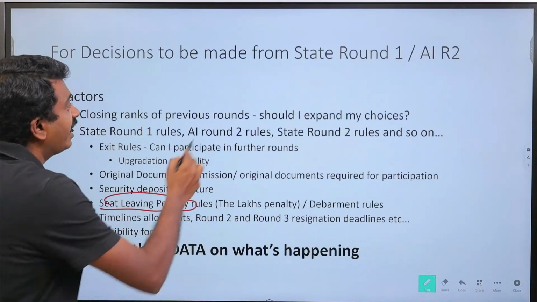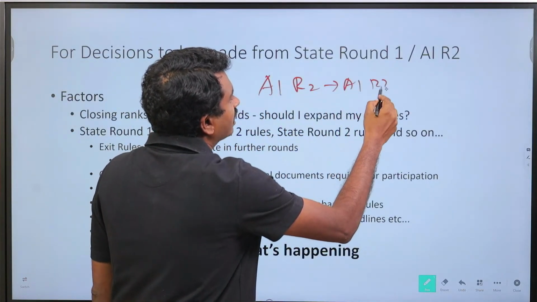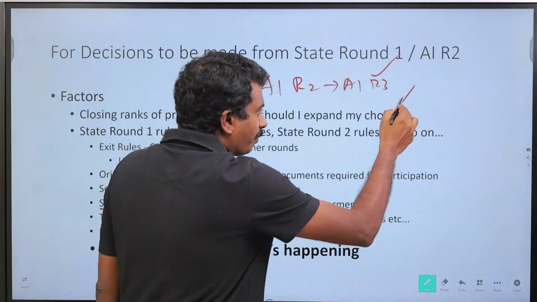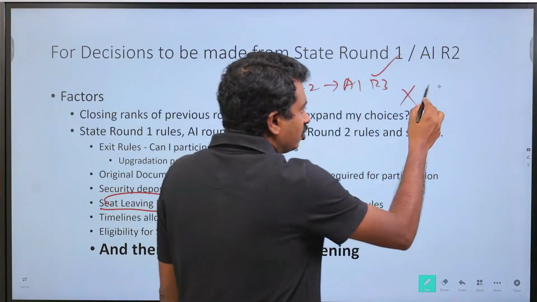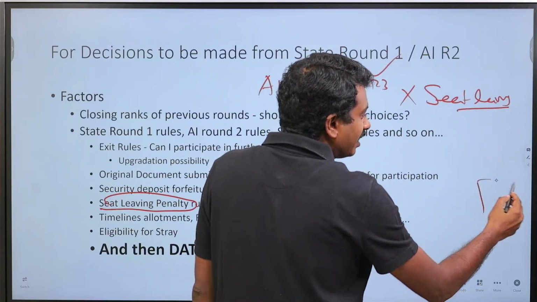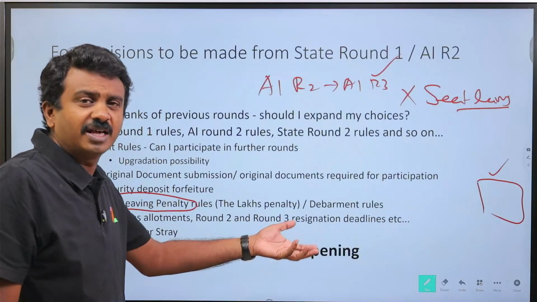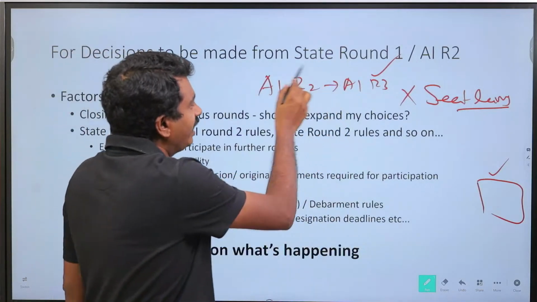For any proper upgradation, All India round 2 institute to All India round 3 is allowed as per MCC. For a proper upgradation, there is no seat leaving penalty in any state. This seat leaving penalty bond, where you submit a bond of 30 lakhs, 40 lakhs, will not be applicable for any proper upgradation.